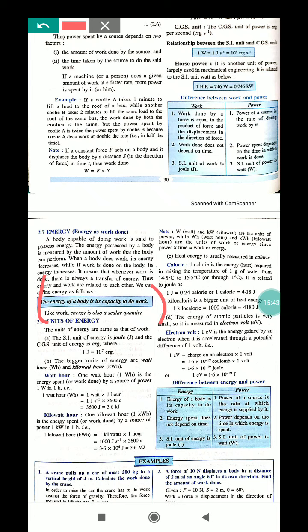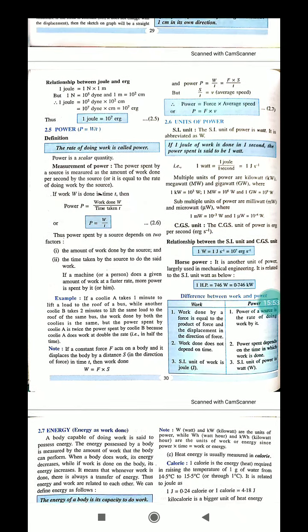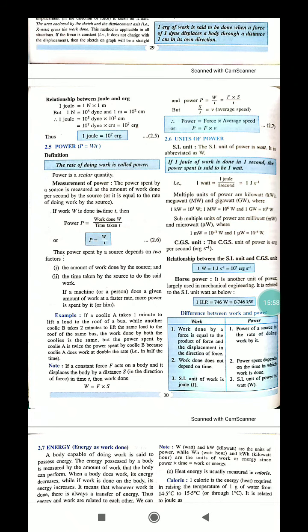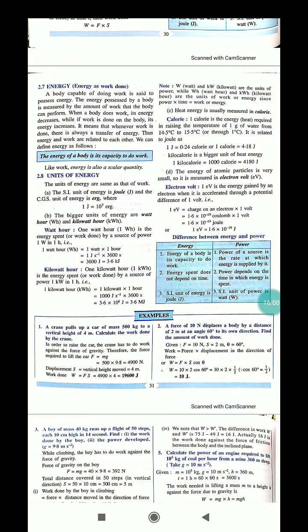Again, we have to find the relationship here. 1 joule equals 10 to the power 7 erg, which we have learned earlier.